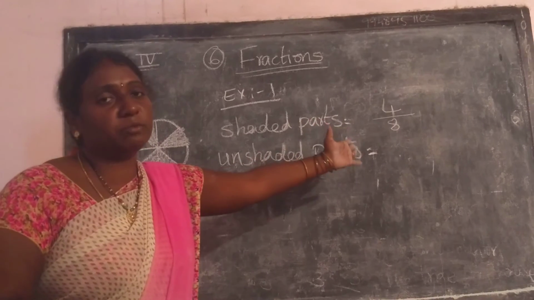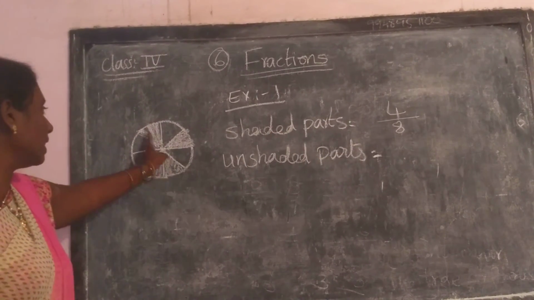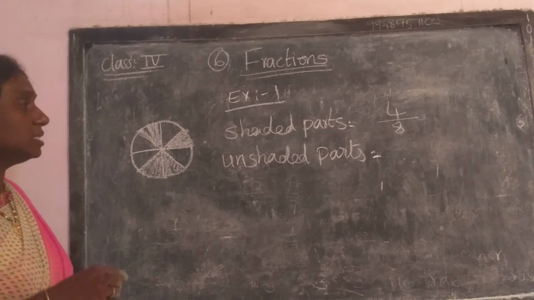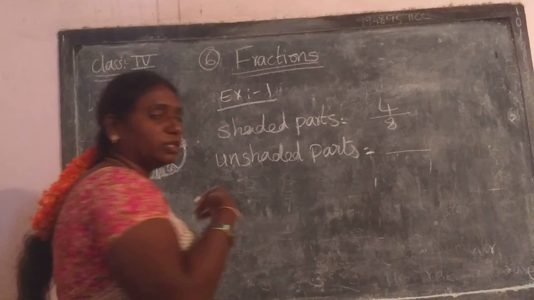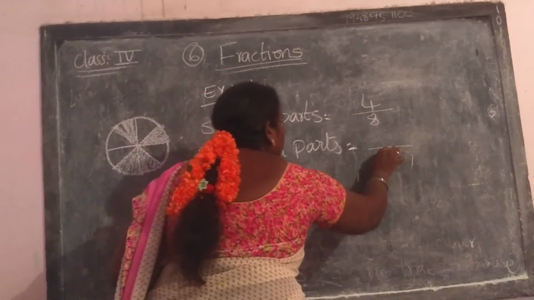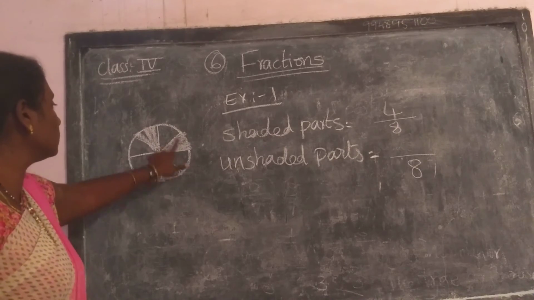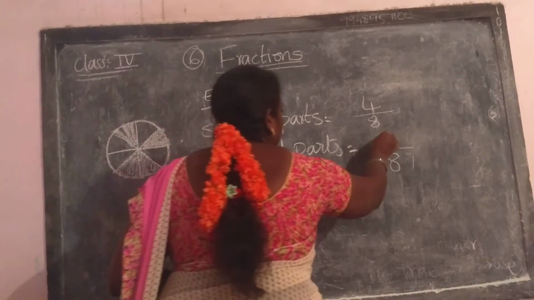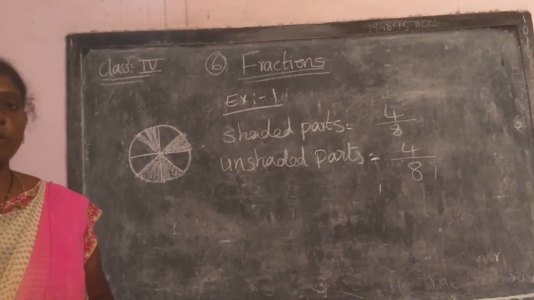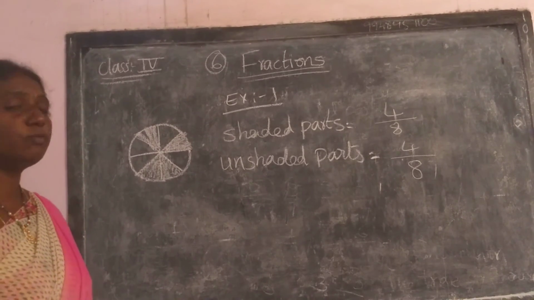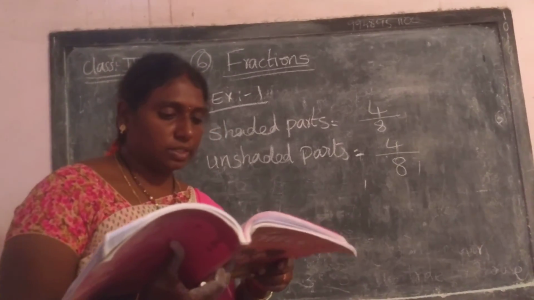What is the meaning of this? 4 by 8. Total parts are 8, and how many parts are shaded here? 4 parts. Okay. Next, unshaded parts also. Now tell me. Here also write down the same denominator, because total parts are 8. Count unshaded parts: 1, 2, 3, 4. So unshaded parts are also 4. So shaded parts are 4 by 8 and unshaded parts are also 4 by 8. Okay. Based on this, do the remaining all yourself now.